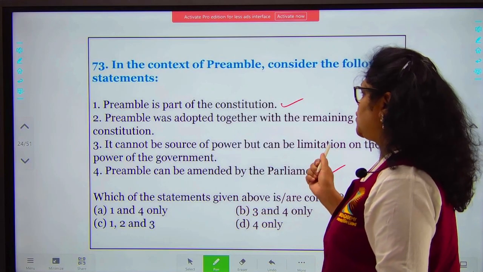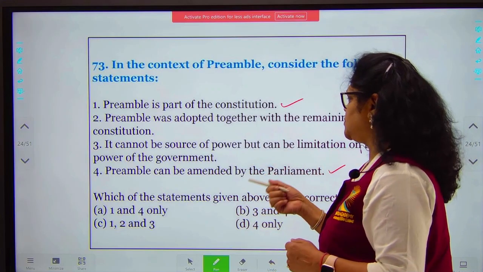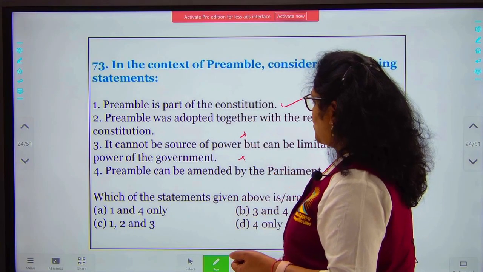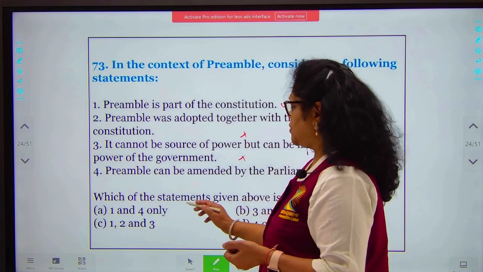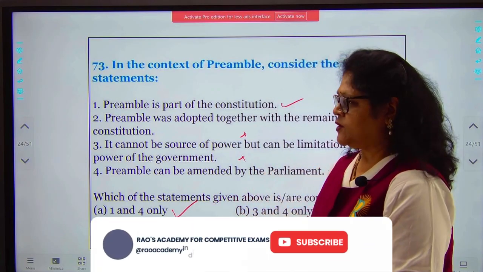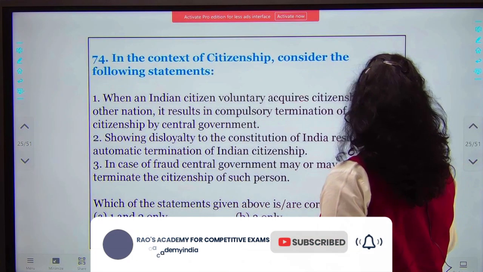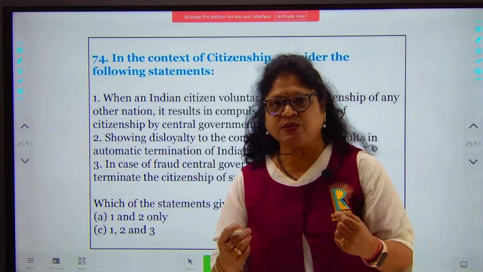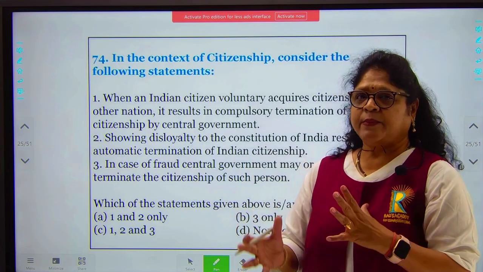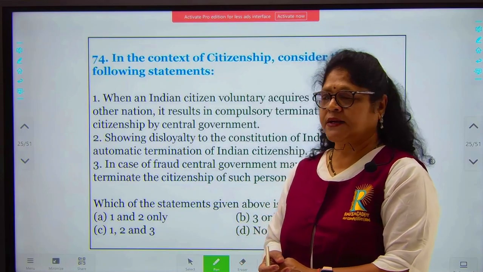Preamble was adopted together with the remaining constitution? No, it was adopted later. It cannot be a source of power, but can be a limitation on the power of the government? No, this is also not a correct statement. So you have 1 and 4 as the correct option. So your answer will be A. Be very careful when you read the preamble, because generally you have a question on the preamble to the constitution. There are very small nuances which you need to know when you're reading the preamble, because you will have very jumbled up questions, and your concept of the preamble has to be very clear.